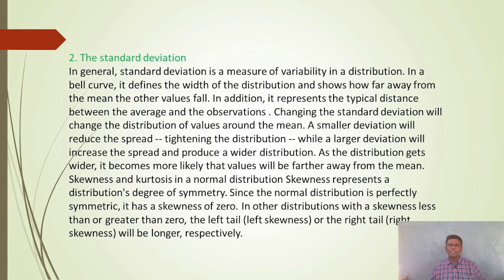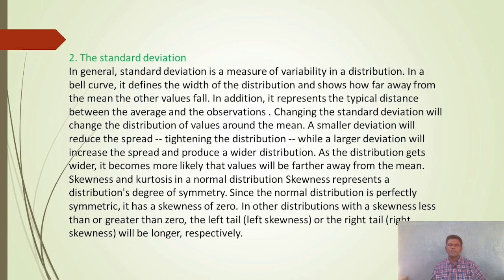Second one, the standard deviation. In general, standard deviation is a measure of variability in a distribution. In a bell curve, it defines the width of the distribution and shows how far away from the mean the other values fall. In addition, it represents the typical distance between the average and the observations. Changing the standard deviation will change the distribution of values around the mean.